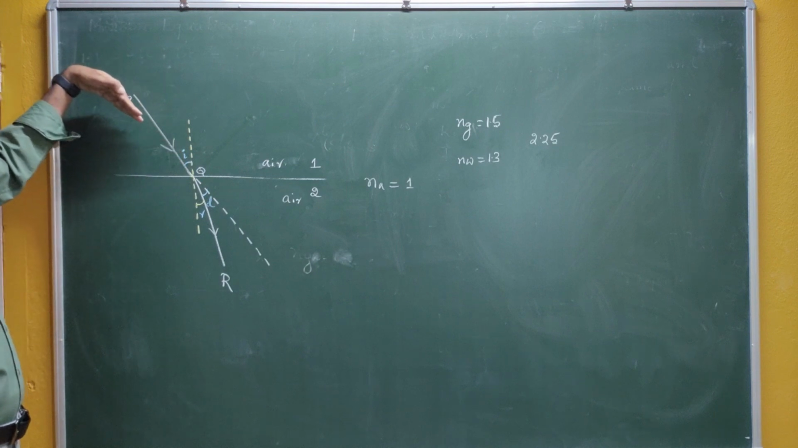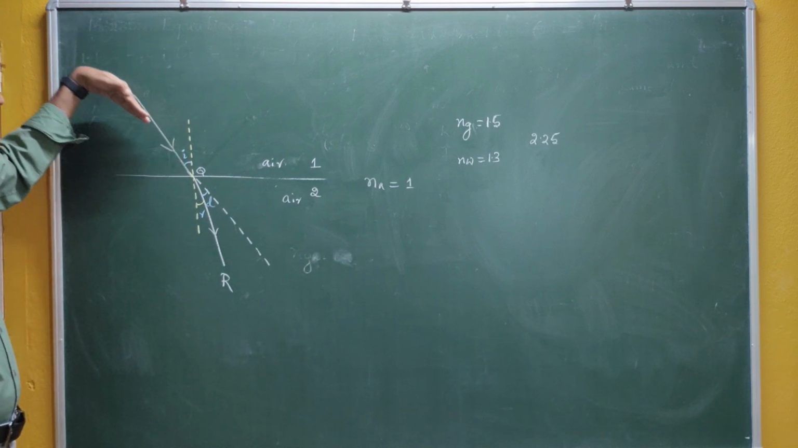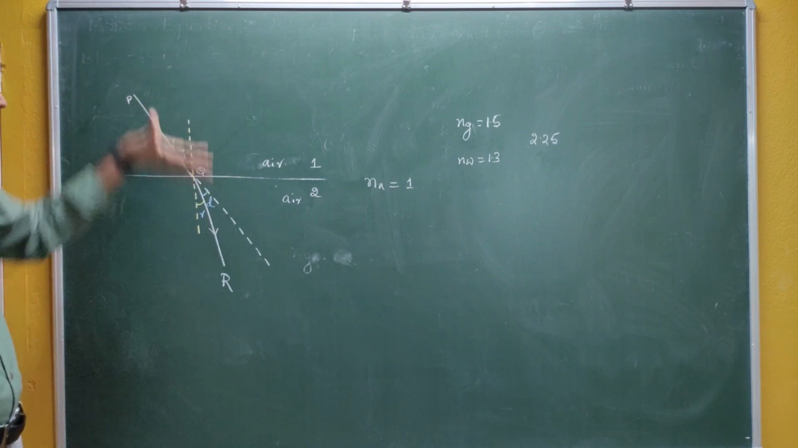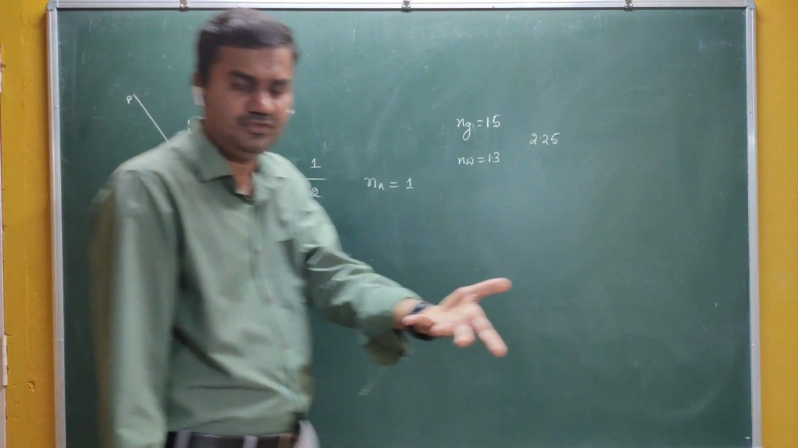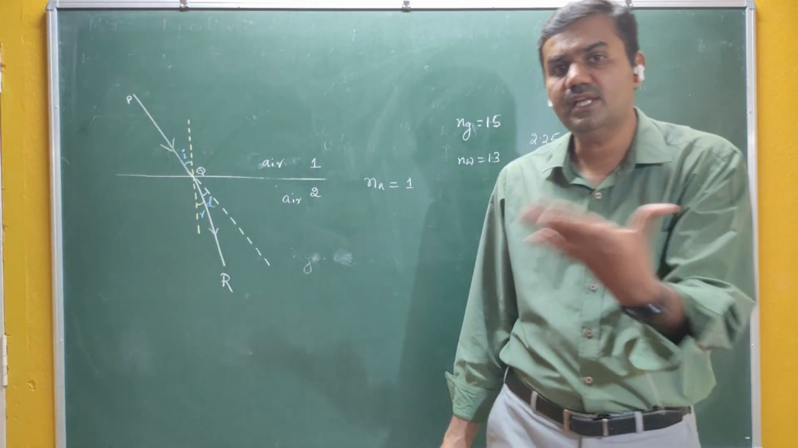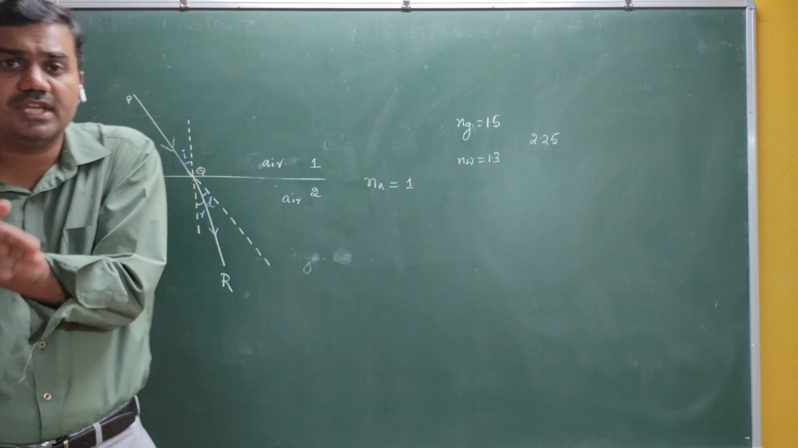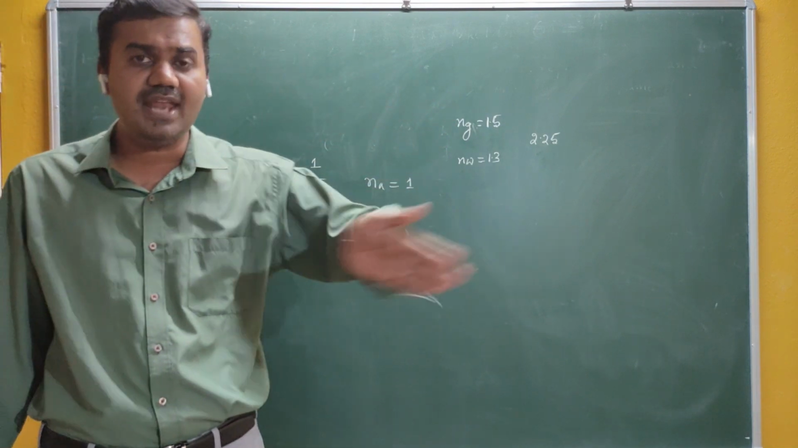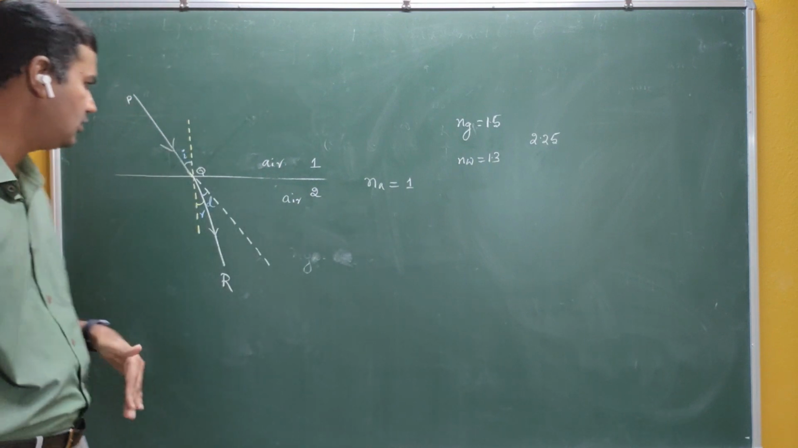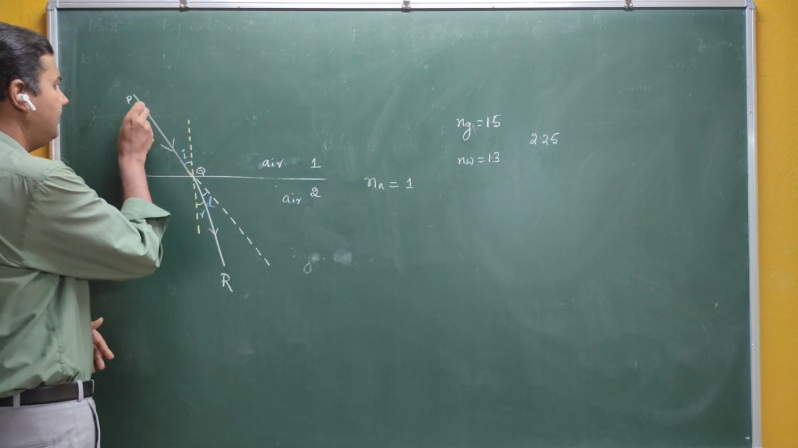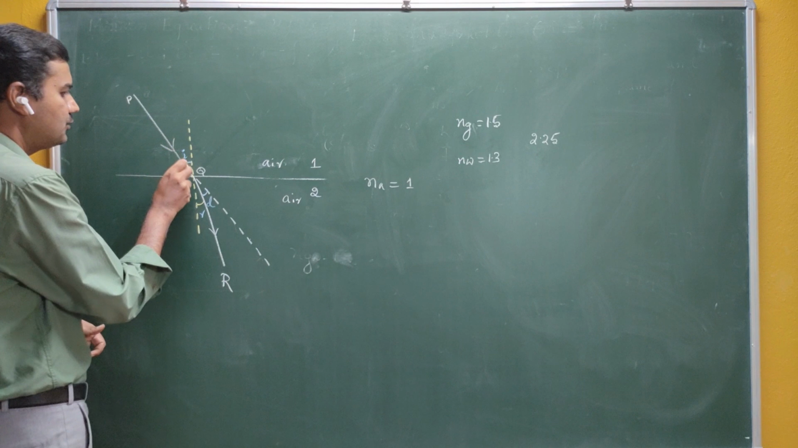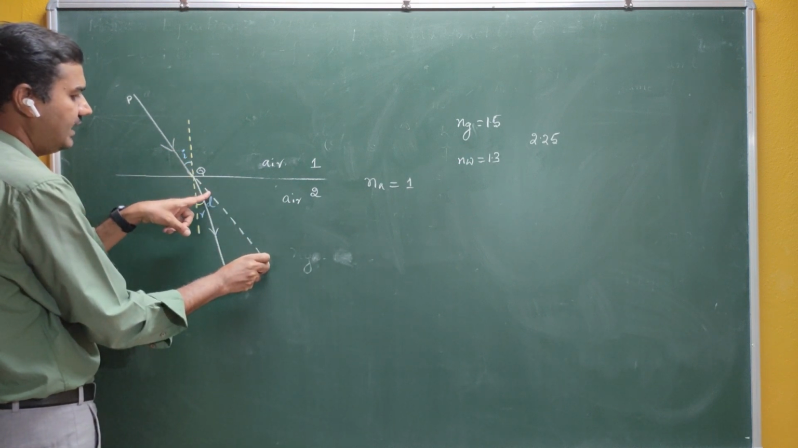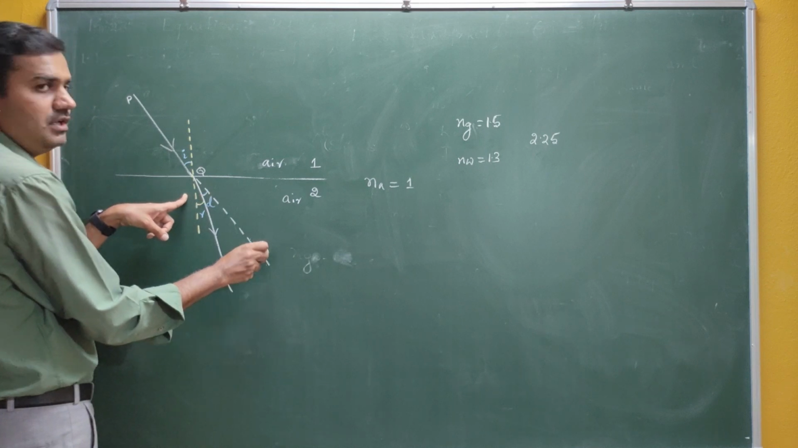If both mediums are the same, then light has the property of rectilinear propagation. Light bends only when the medium changes. Otherwise, in a homogeneous isotropic medium, the light travels in a straight line. If this is also air medium, then light moves like this. This angle is I, and R is also I.